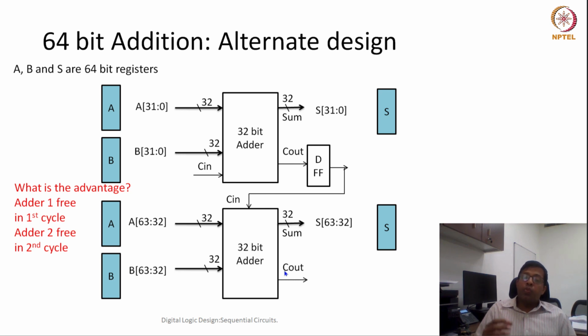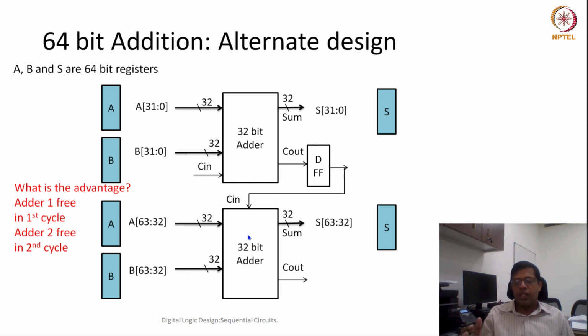To make this into an advantage, as soon as the first part of the addition is done, we can use this 32-bit adder to add some other number if there are any. So this first adder can be used to add that number, and in the next clock cycle it can give the result here. This carry out would be used here, and then the second part of that computation could be done.